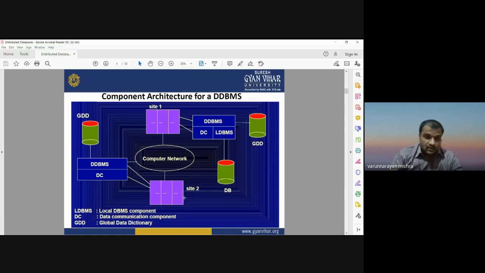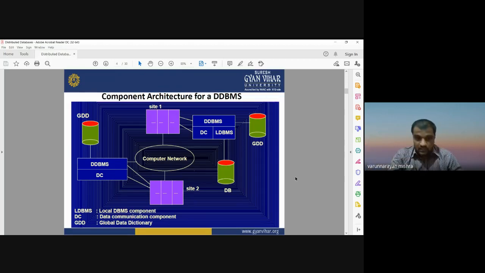So whatever the database we are looking for, or what kind of database we are having, all the databases are stored at a global data dictionary. But when we talk about the specific location of the database, the specific computer of a particular database, that is known as the local database management system. So the entire database is stored in different computers at different locations.